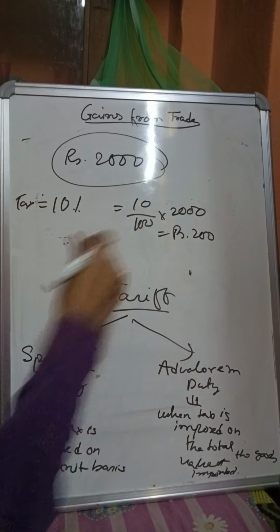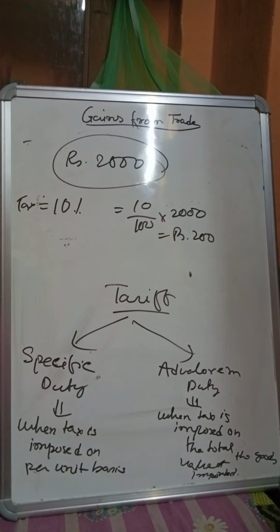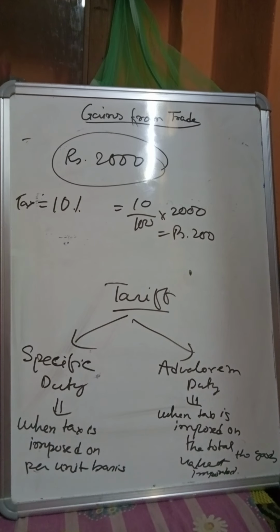This is calculated on the basis of the total value of the goods you are importing. So these are the two basic kinds of tariff that we generally face when we are engaged in international trade. The first one is specific duty and the other one is ad valorem duty.